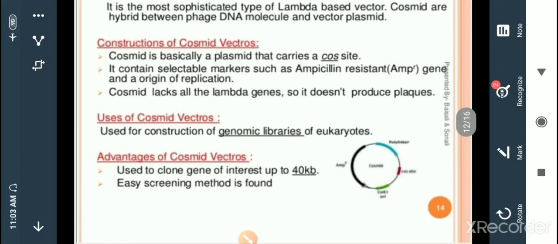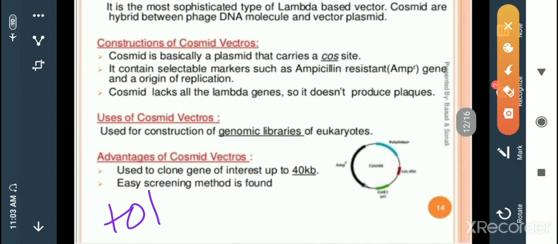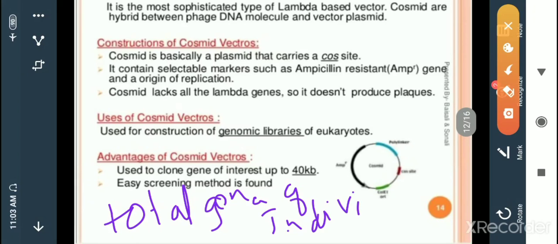Cosmids lack all the lambda genes, so they do not produce plaques. Cosmid vectors are used for the construction of genomic libraries. What are genomic libraries? Genomic libraries are nothing but the total genes of an individual.